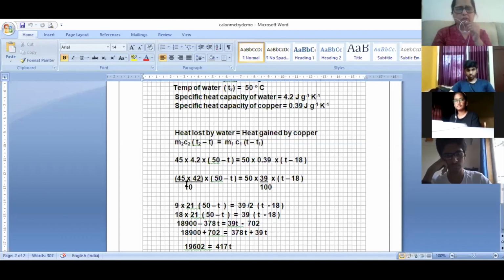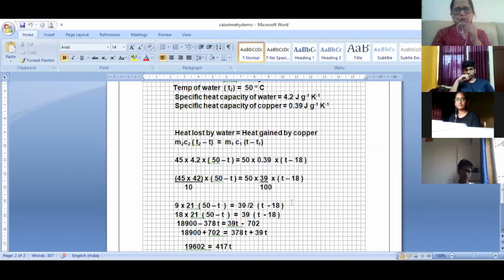So how do you solve it? See what I have done, each and every step. 4.2 I have converted to 42 upon 10, into 50 minus T, equal to 50 into 39 upon 100, into T minus 18. When you multiply, you can cut this with 10, so you will get 9 into 21. 5 will get cut, 5 9s are 45. And here 5 1s are 50, 5 2s are 100, so 39 upon 2 into T minus 18.